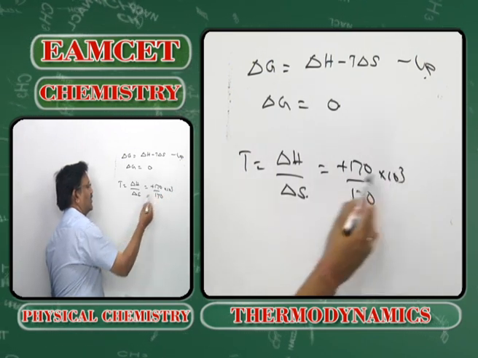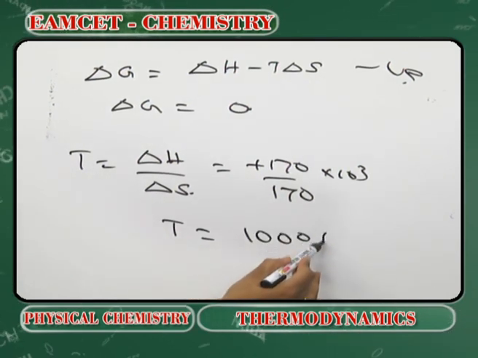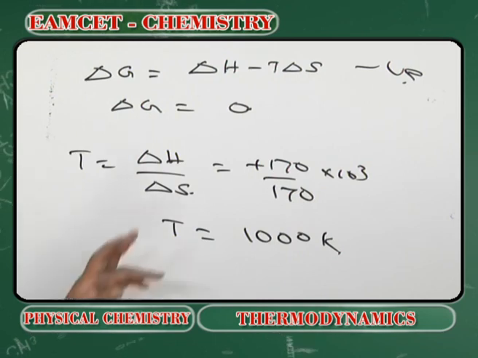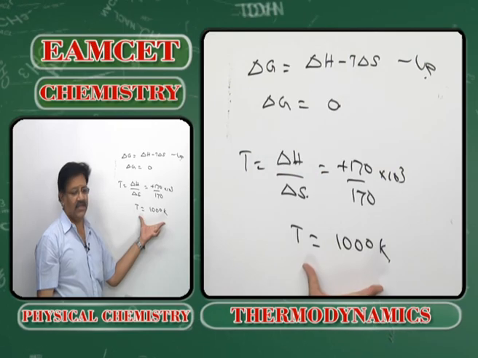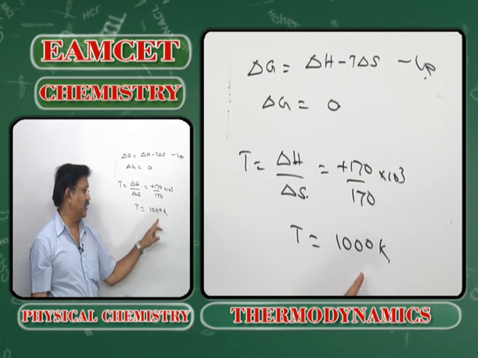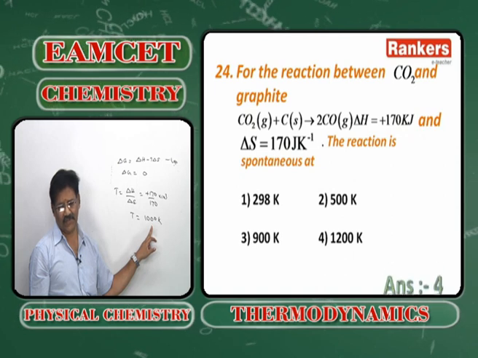So the temperature at equilibrium will be 1000 Kelvin. Since delta H is positive, the process can be spontaneous only when the temperature is maintained higher than 1000 Kelvin. So option 4 is the answer.